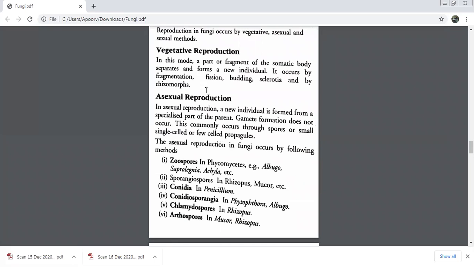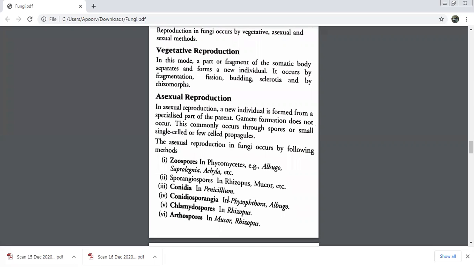Asexual reproduction: we have different spores, but we just name them differently. In Phycomycetes, zoospores. In Rhizopus and Mucor, sporangiophores. In Penicillium, conidia. In Albugo and Phytophthora, conidiosporangia, and arthrospores in Mucor and Rhizopus. You need not learn the examples at all.